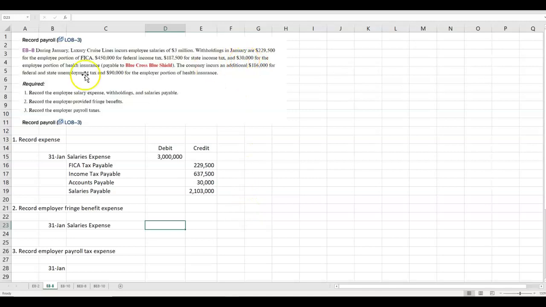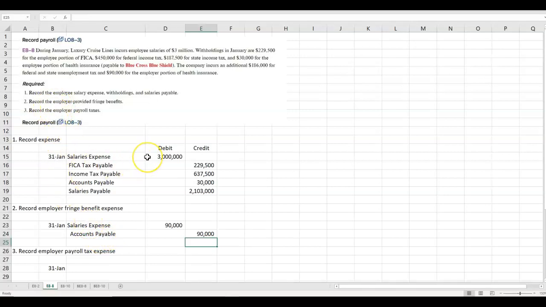Remember, the employee paid $30,000 of it, and we recorded that, but the company incurs an additional $90,000 for the employer portion. So $90,000. And it's payable to Blue Cross Blue Shield, the same as the other one was. So we're going to put that in accounts payable. So that's the second step.